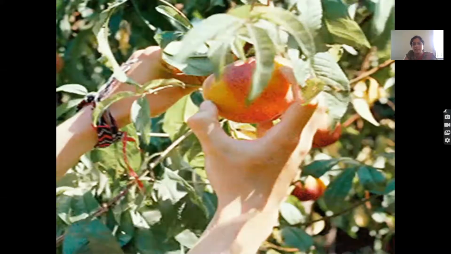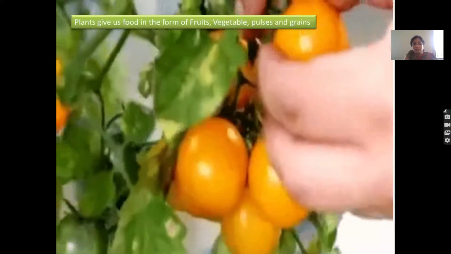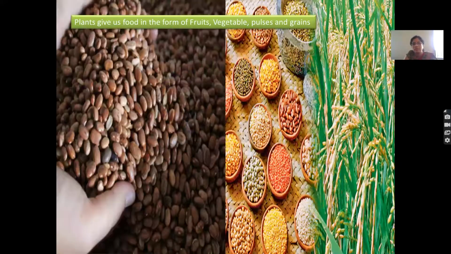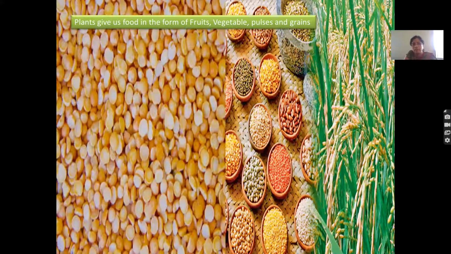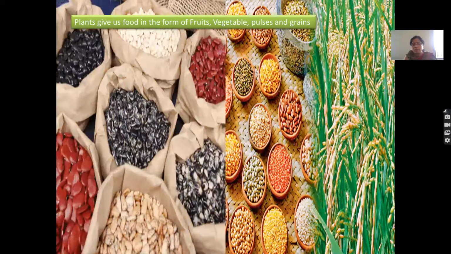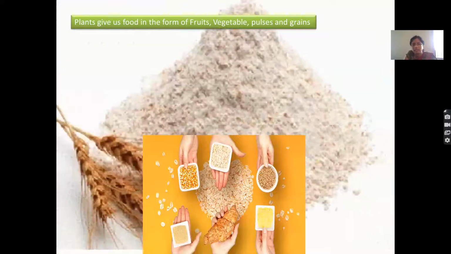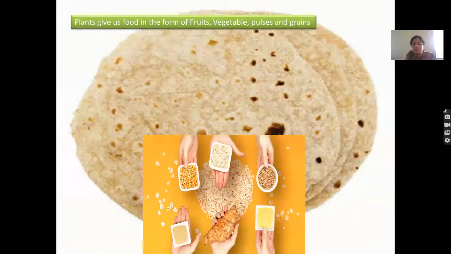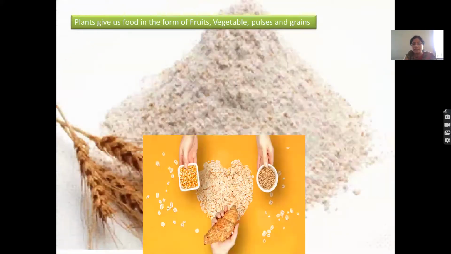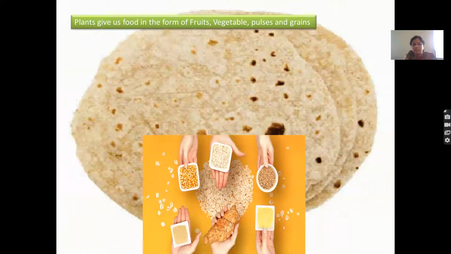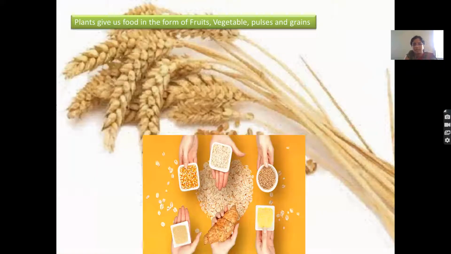Yes, like fruits, vegetables, we get pulses, which are being grown, grains, yes, our normal rotis, whatever we make, our rice, cereals. So all these things we get from plants itself.